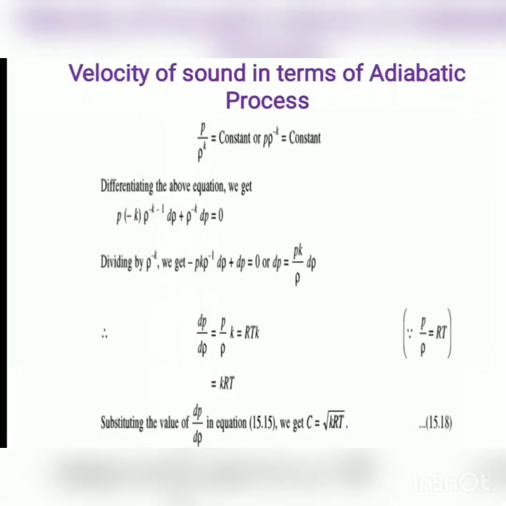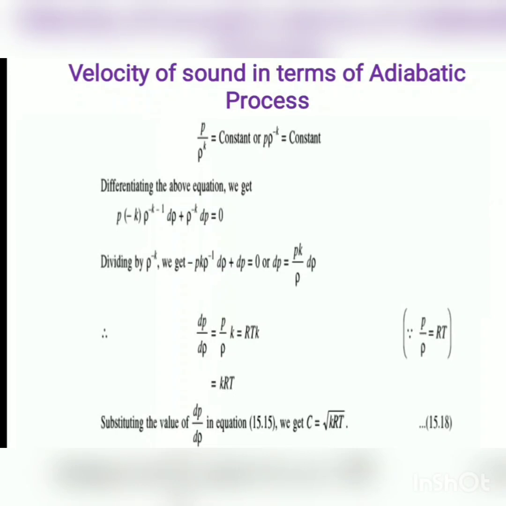From the equation of velocity of sound wave, we know that C is equal to under root dP by d rho, right? So we can write C is equal to under root K upon rho. Here we have derived dP by d rho equal to K by rho. This equation gives the velocity of sound in terms of bulk modulus and density. This equation is applicable for liquids and gases.